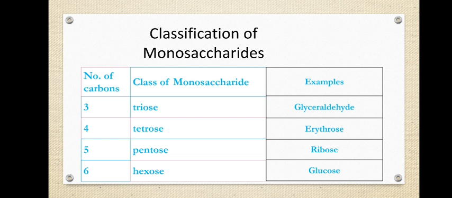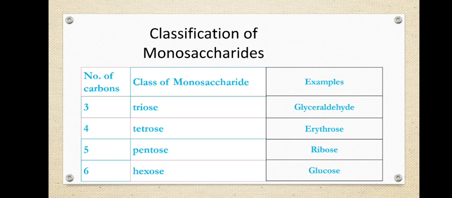Now going back to the classification of the monosaccharides, I said monosaccharides are further classified based on the number of carbon atoms present in them. Okay, so if there are 3 carbon atoms, triose, example glyceraldehyde or dihydroxyacetone. If there are 4 carbon atoms, tetrose, tetra means 4, -ose is a suffix for identifying a monosaccharide.